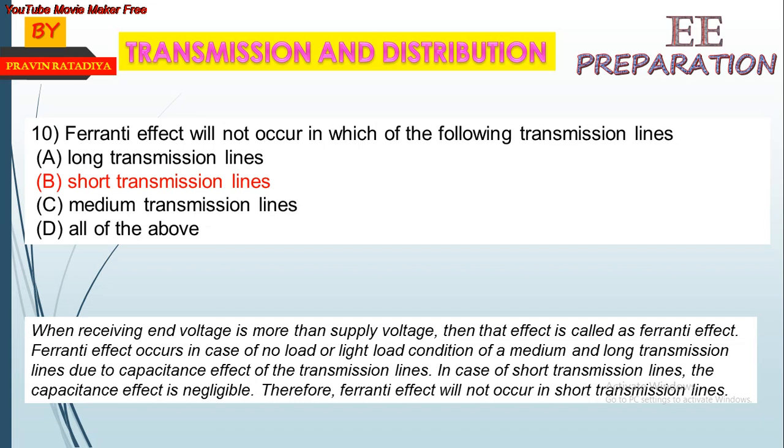It occurs in the no load or light load condition of medium and long transmission lines due to the effect of capacitance. In a short transmission line, the capacitance effect is negligible. Therefore, Ferranti effect will not occur in short transmission lines.